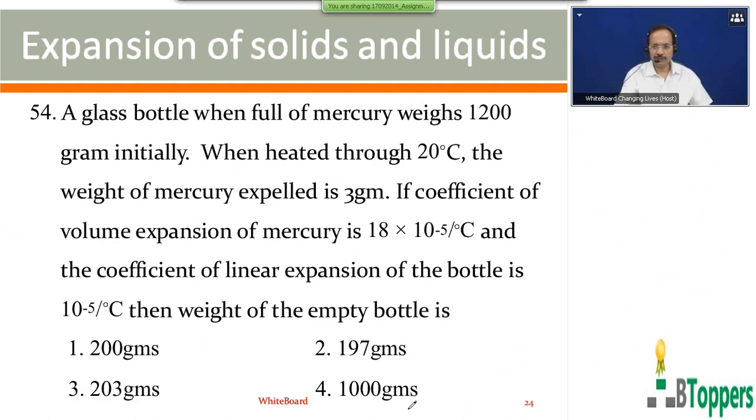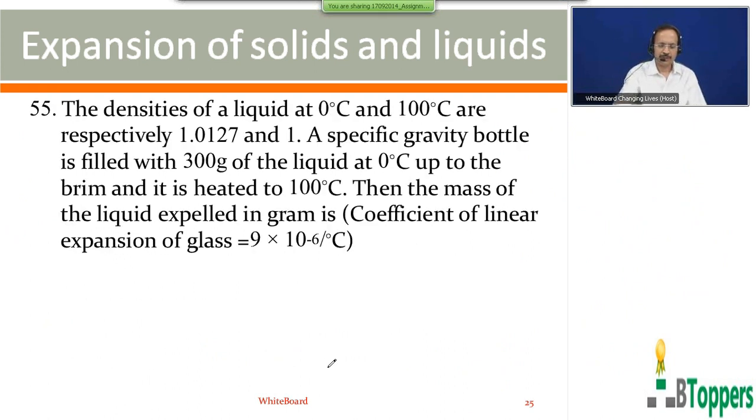So for question number 54, which I just discussed, the second option is the answer, that is 197 grams. Look at question number 55. The densities of a liquid at 0 degree centigrade and 100 degree centigrade respectively are 1.0127 and 1. From this you can find the volume coefficient of real expansion of the liquid. A specific gravity bottle is filled with 300 grams of liquid at 0 degree centigrade up to the brim, and it is heated to 100 degree centigrade. Then find the mass of the liquid expelled in grams. The coefficient of linear expansion of glass is 9 into 10 power minus 6 per degree centigrade.